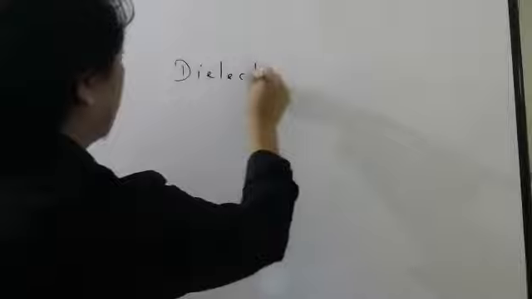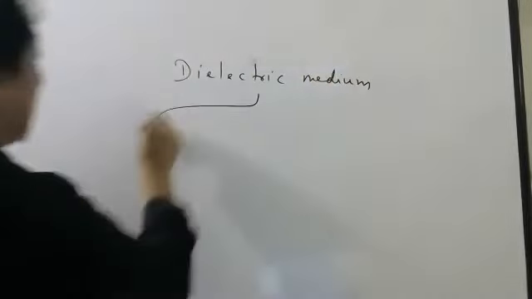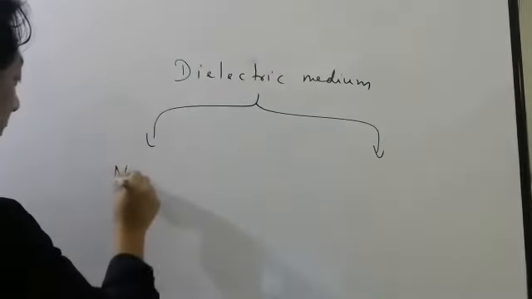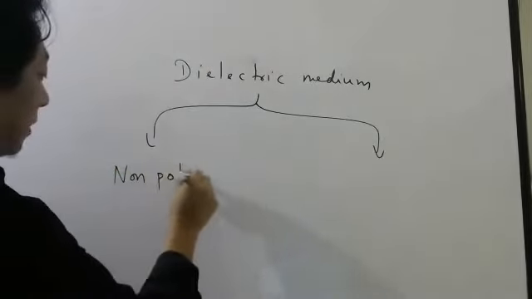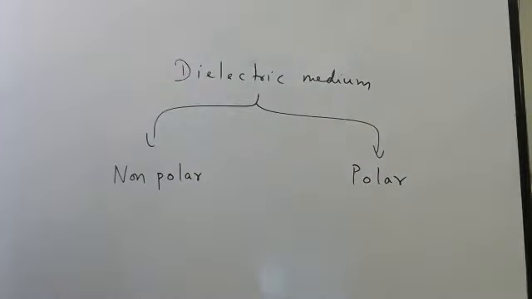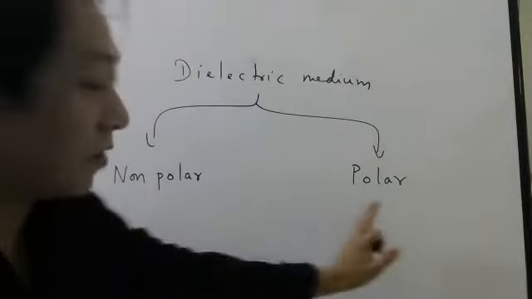Now, there are two kinds of dielectric that we usually discuss. One is called non-polar and one is called polar. So non-polar dielectric medium and polar dielectric medium, two kinds we have.